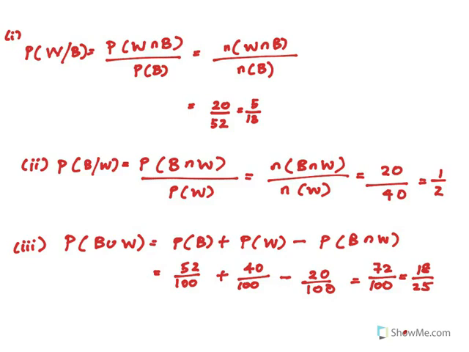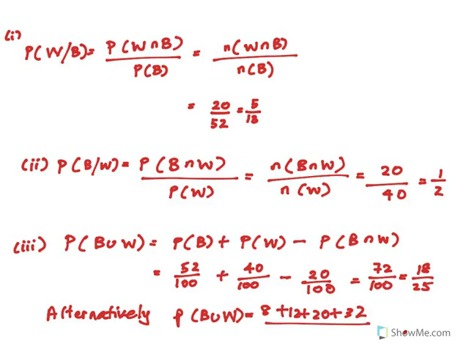Alternatively, for women, you have 8 taking chemistry, 12 taking physics, 20 taking bio, plus another 32 men taking bio. Over 100, you get 72 over 100, which is 18 over 25. So that will give you the answer as well.